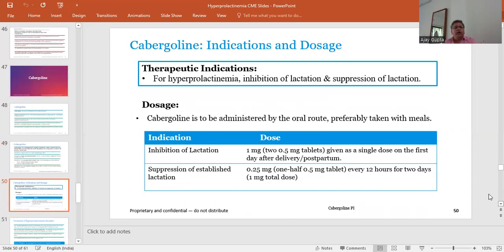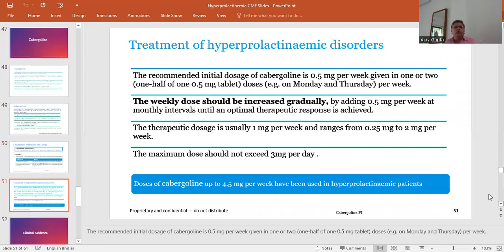Therapeutic indications are hyperprolactinemia, inhibition of lactation and suppression of lactation. So cabergoline can also be used for purposes other than hyperprolactinemia alone, that is, the inhibition or suppression of lactation. For inhibition or suppression of lactation, the dose should be limited to a short duration.